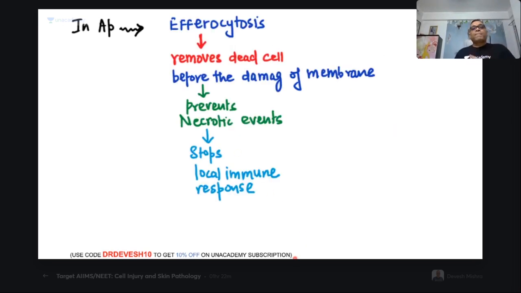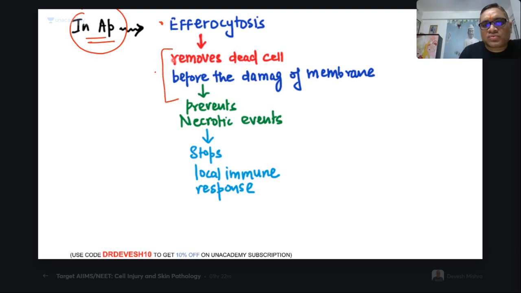Now, number two. What happens in apoptosis? Efferocytosis will remove the dead cell before the damage of the membrane. See what I'm writing. Suppose this is a phagocytic cell, and they are going to remove this apoptotic cell.